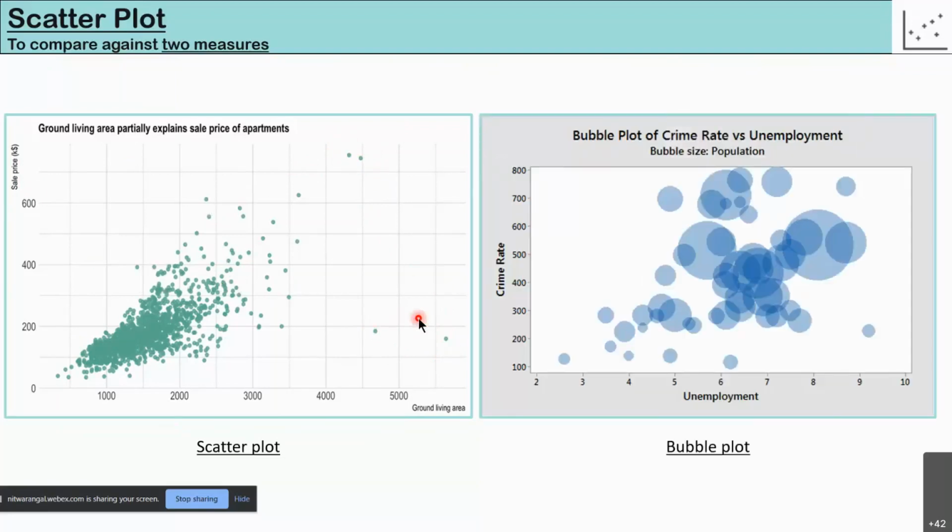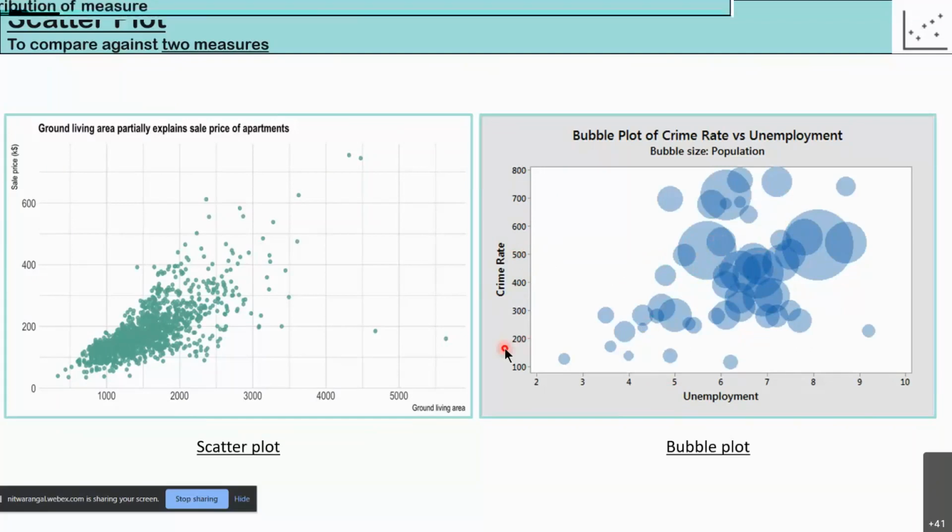Another kind of scatter plot is called a bubble plot. We have two dimensions here. When we add a third dimension of size, the scatter plot turns into a bubble chart. For example, we have a scatter plot of unemployment versus crime rate here, and you can see there is a linear trend. When you add the population, you get, okay, so for around the value of 6 unemployment, there is... so again, you can answer in terms of that.